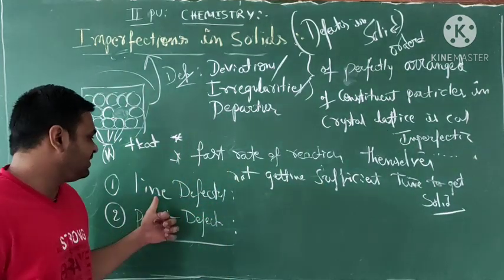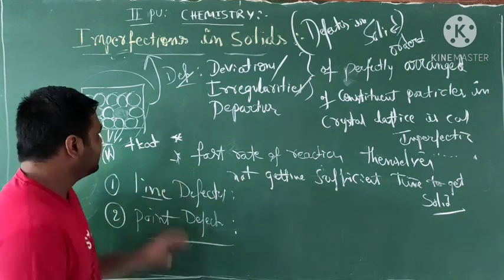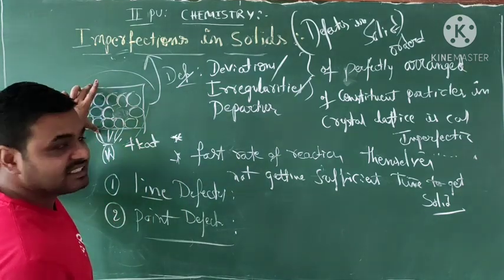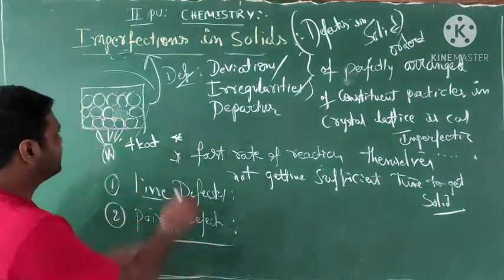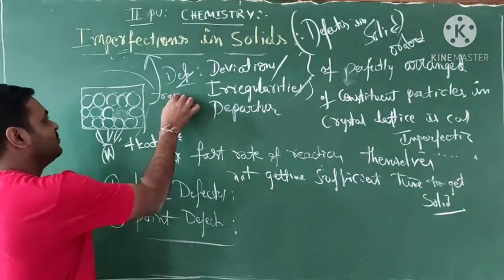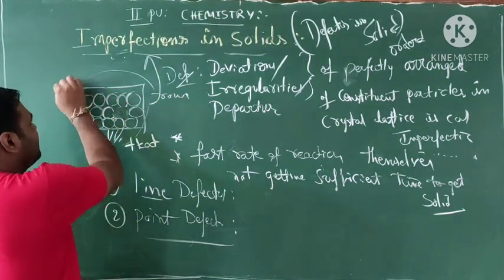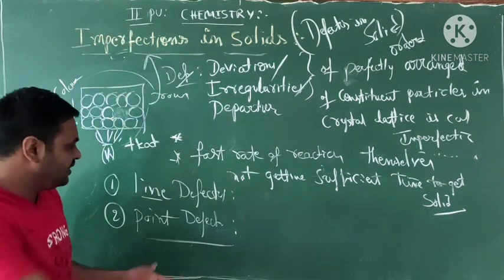Okay, definition of line defect. Take one of the crystals. In this crystal, these are called rows and these are called columns.